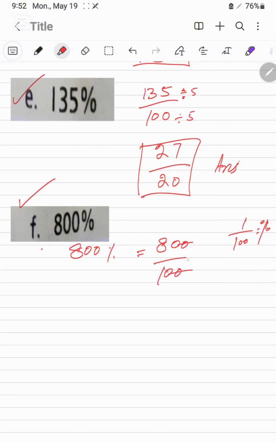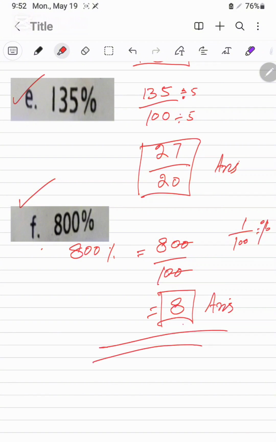Now these two zeros will be cancelled with these ones and 8 is the answer of this part of question. This is the last part of this question. We have completed all these questions of all these parts of this exercise.